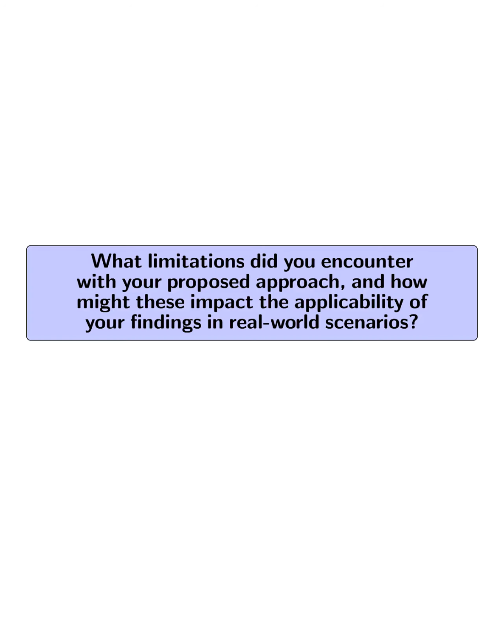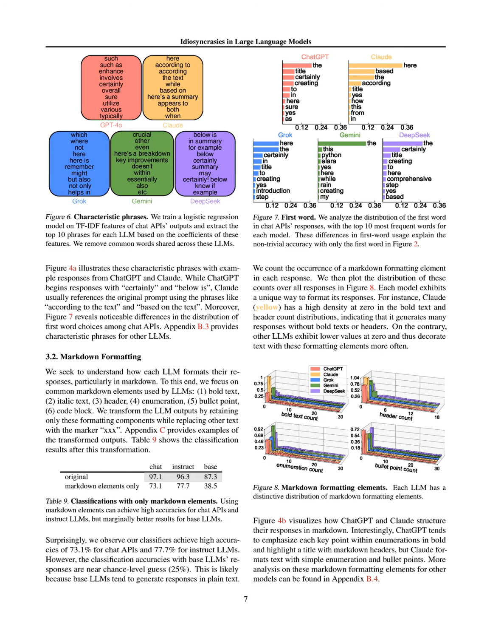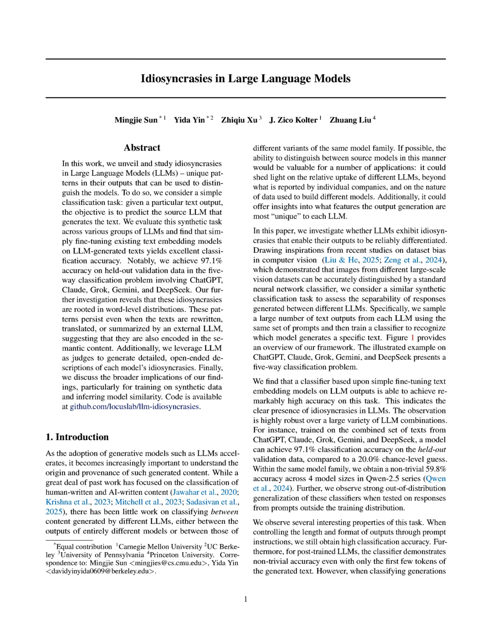What limitations did you encounter with your proposed approach, and how might these impact the applicability of your findings in real-world scenarios? One limitation encountered in our approach is the relatively low classification accuracy when distinguishing outputs from the same LLM using different sampling strategies, which only achieved slightly above chance levels, e.g., 59% accuracy.